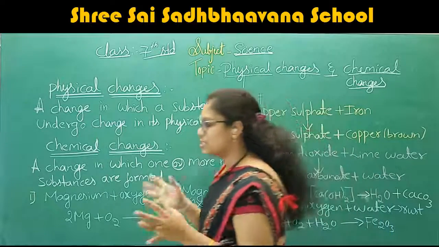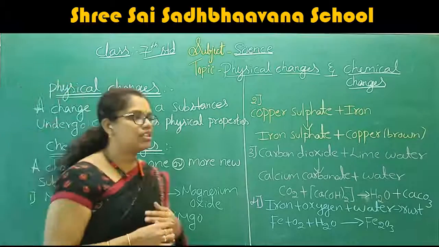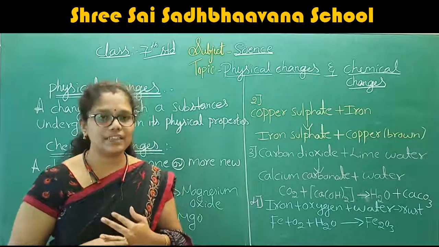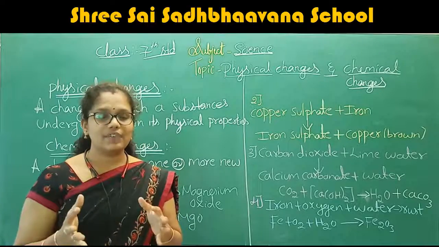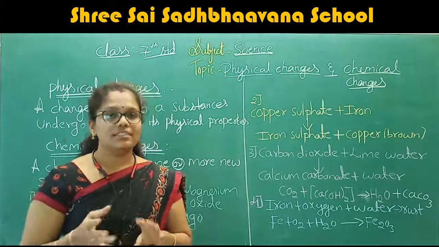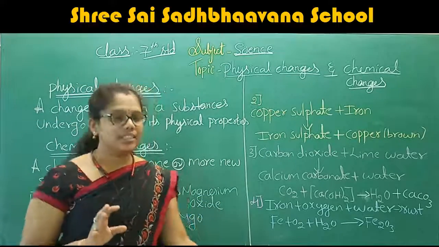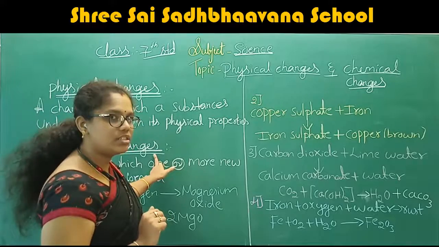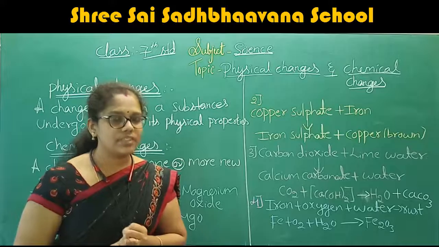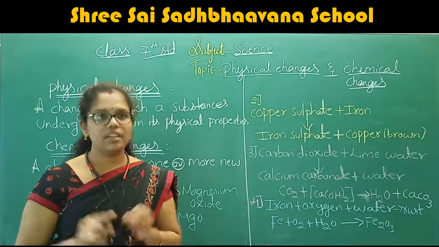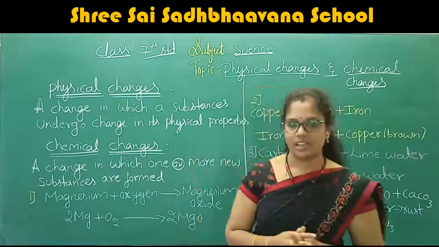One more time, let us see what we discussed in physical changes and chemical changes. First, we saw some activities to explain physical changes. Then we got the definition of physical changes. Then we discussed some activities for chemical changes, and we got the definition of chemical changes. Then we discussed galvanization, and finally crystallization. These are the topics present in this chapter.